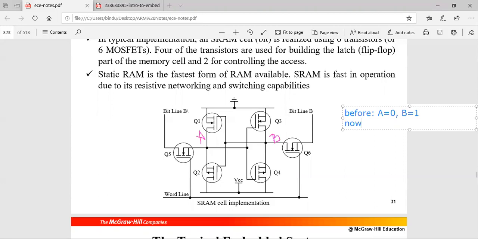Now to write A is equal to 1 and B is equal to 0, what is it that we have to do?